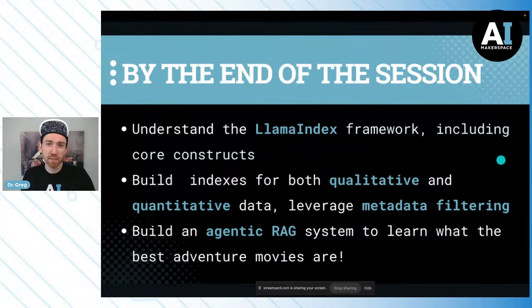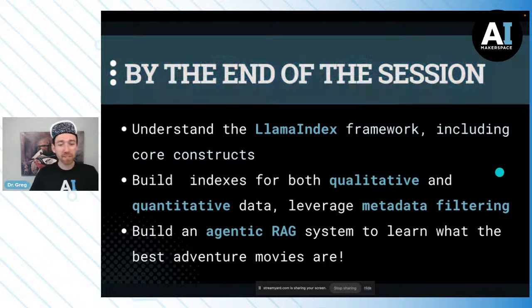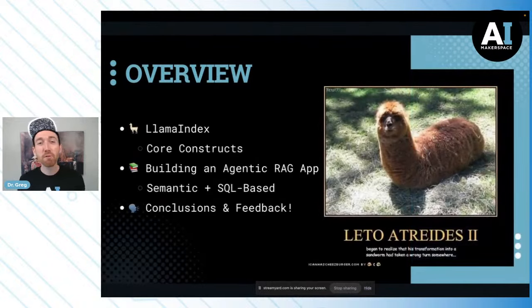What do you think the best adventure movies are out there? Maybe you can throw it in the chat. So today we're going to dive into the core constructs and then articulate how to build out the semantic and SQL-based separate pipelines that we can combine and navigate using metadata.